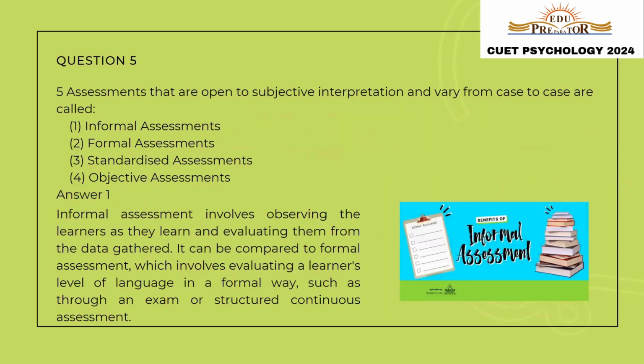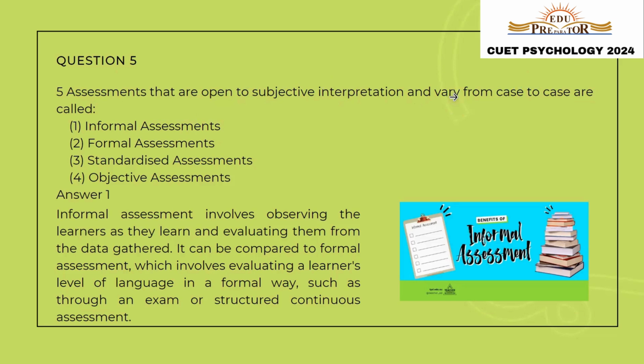Question number 5. Assessments that are open to subjective interpretation and vary from case to case are called. So, the assessments that are open to subjective interpretation. There are two types of interpretation, objective and subjective. So, assessments that are open to subjective interpretation, that is, they can vary from one person to another, and the assessments also vary from one case to another.